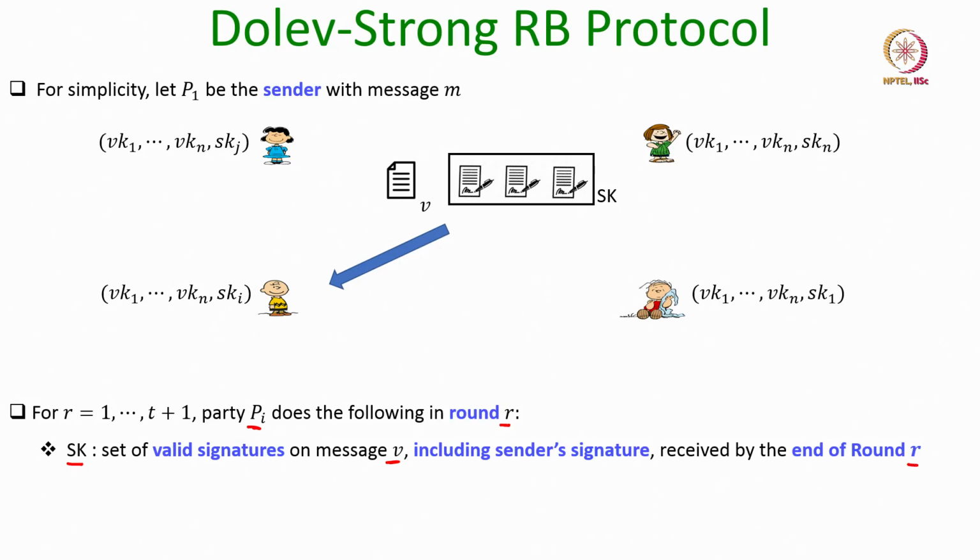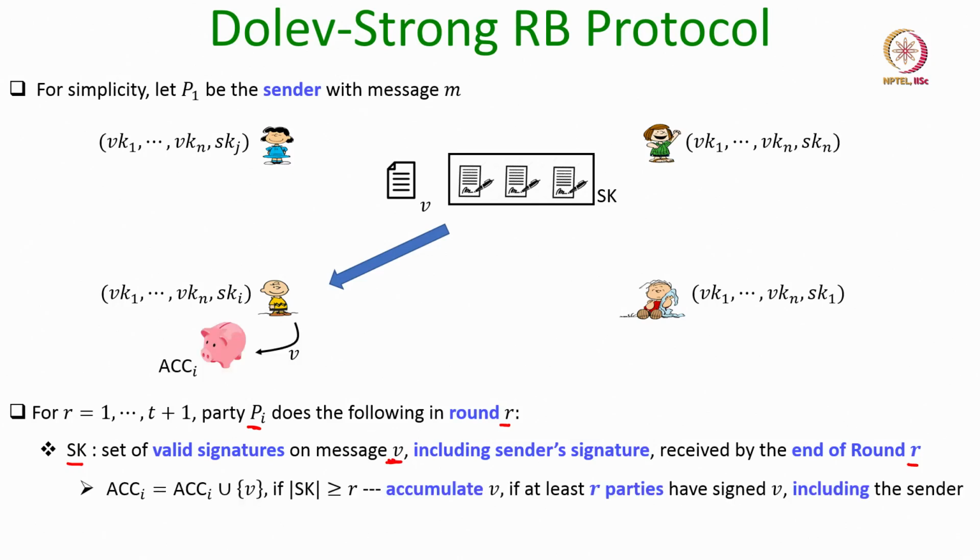Among all those, whichever are valid signed messages, it maintains in a set Sk. The only criterion is that for any message V, the sender's signature should be present. Otherwise, it will not be included in Sk.